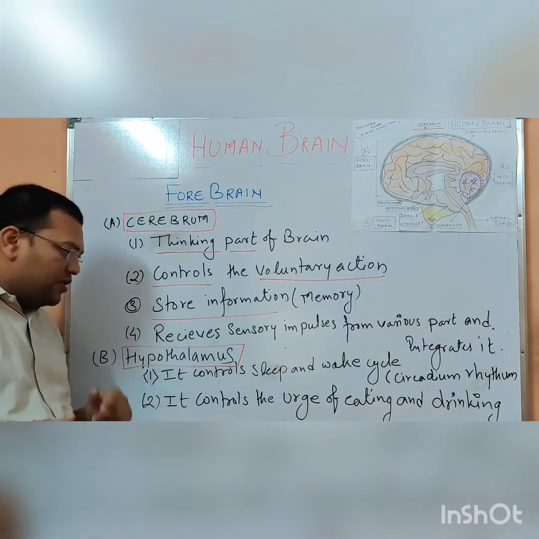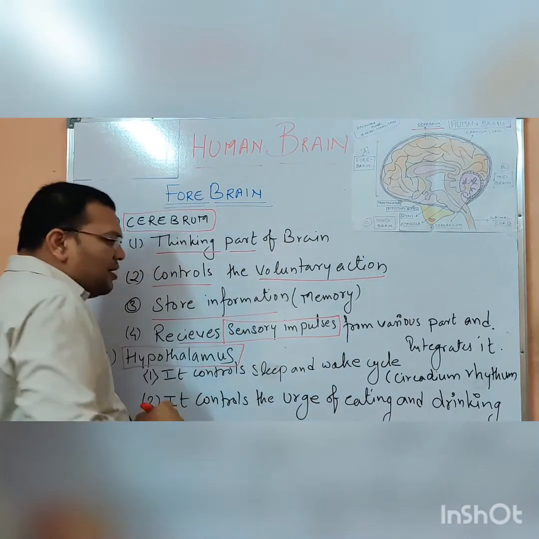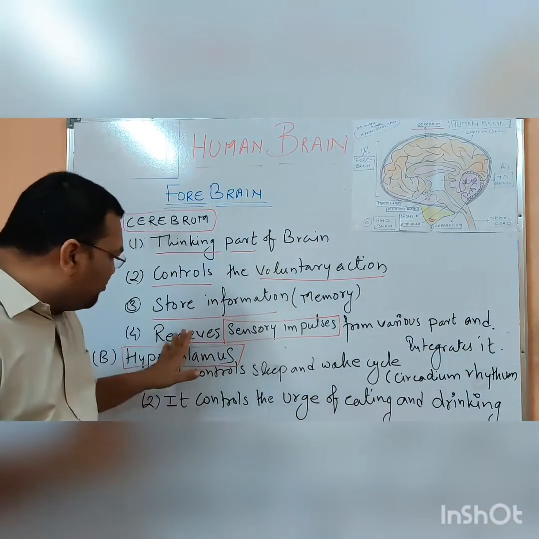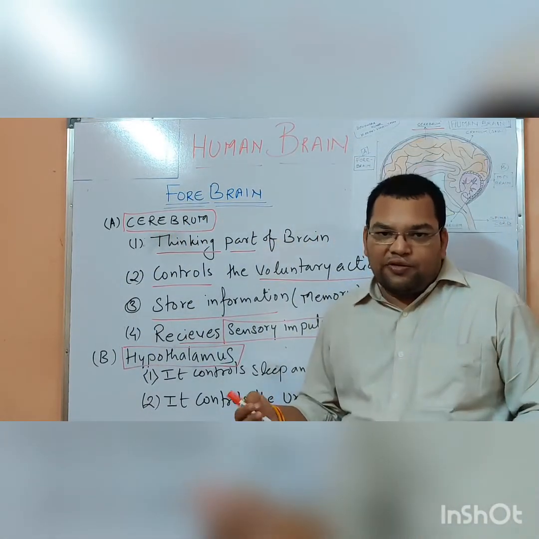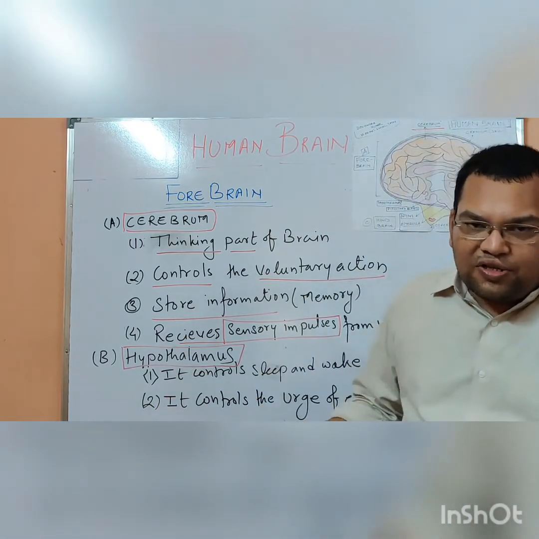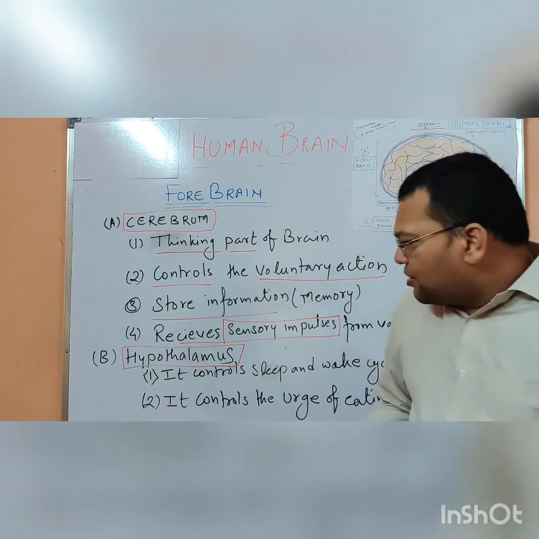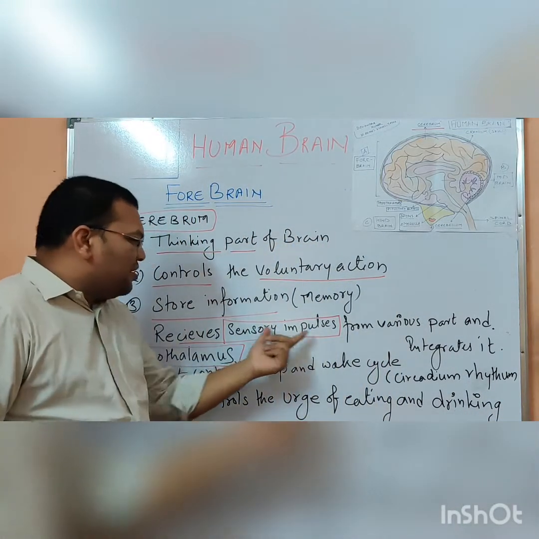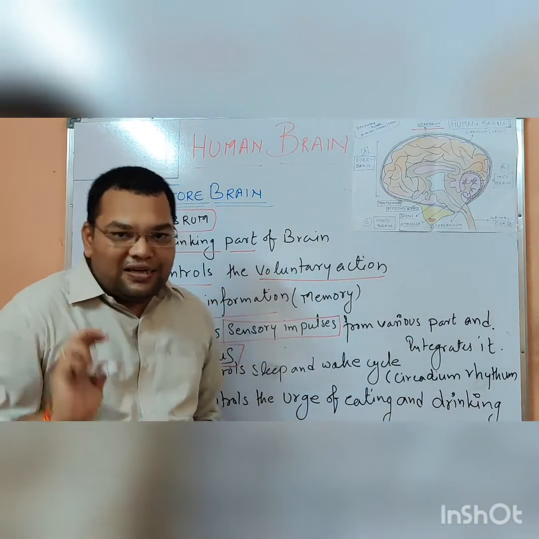And last, the fourth one: it receives the sensory impulses from the various parts of the body and integrates them. Now what does it mean? Sensory impulses mean all the messages, if somebody is touching me, or if I am feeling cold, or if somebody is biting me. So whatever sensory impulses it receives from the various parts of the body, it integrates them.